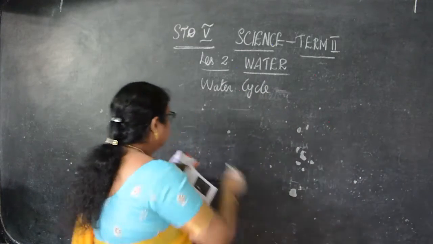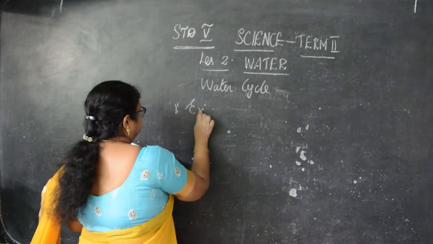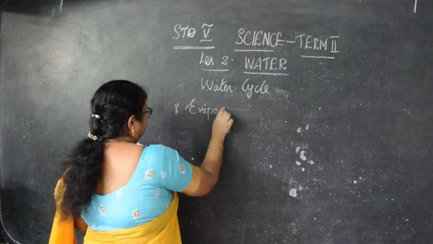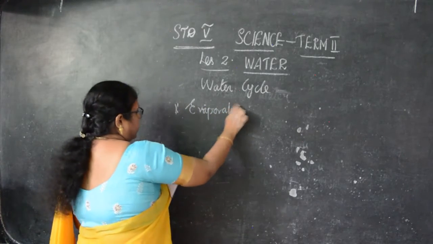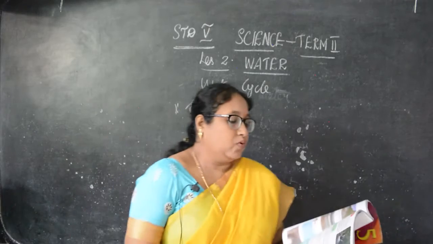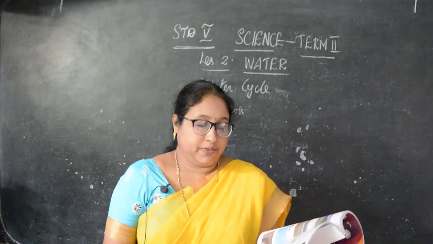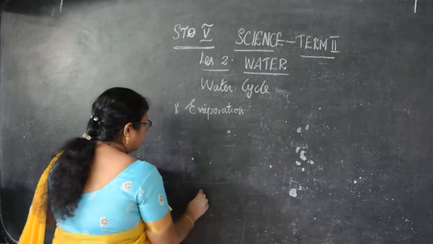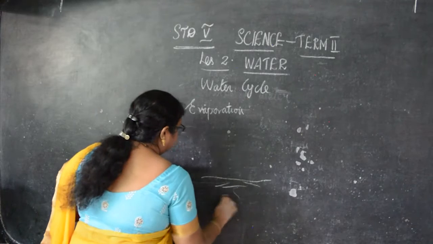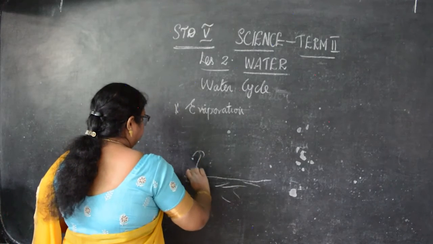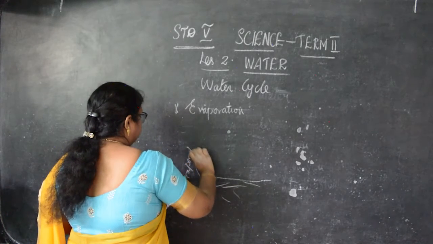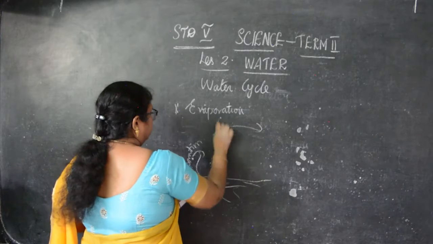Now first we will see evaporation. In evaporation, water is changed into water vapor. So this is a river water. Then evaporation, that is water changed into water vapor.